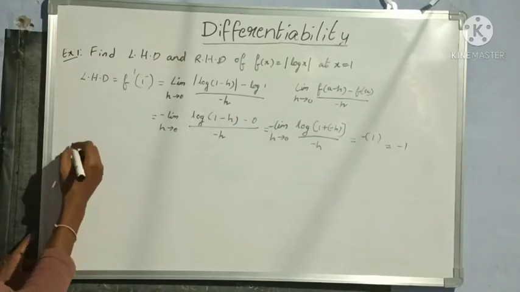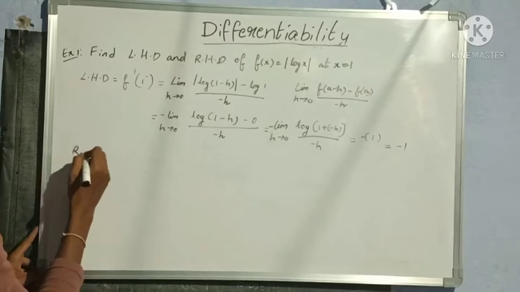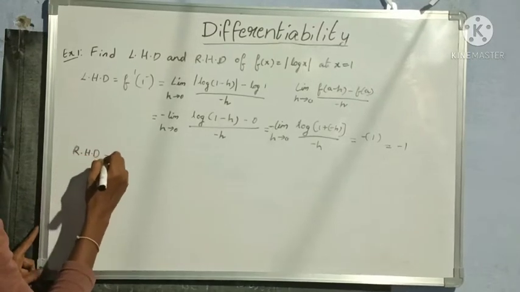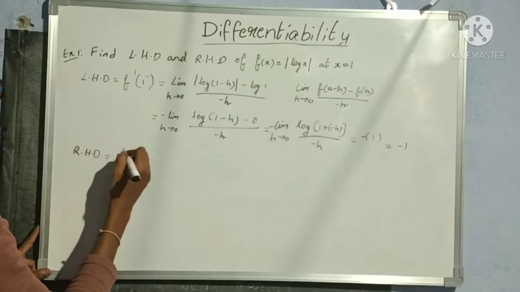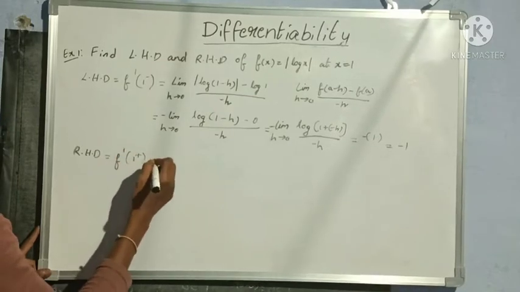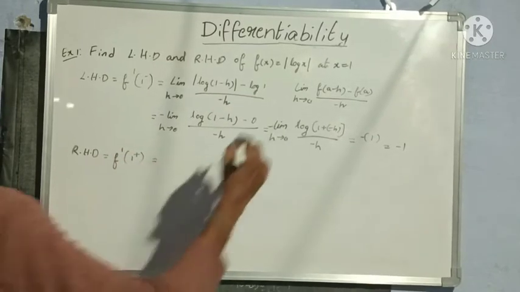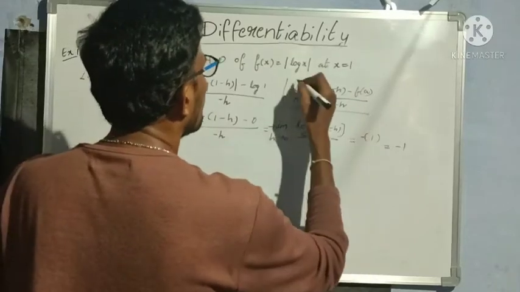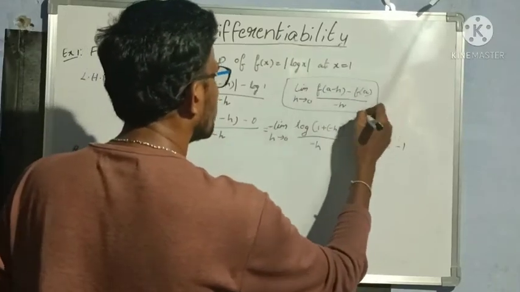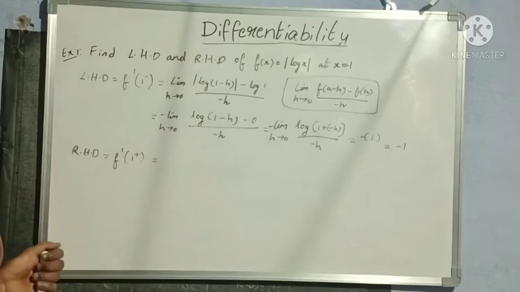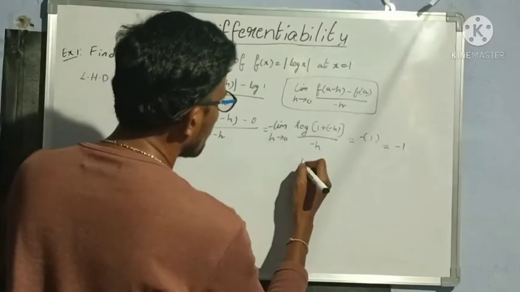Okay, now let us see the right hand derivative. So right hand derivative is f dash of 1 plus, so that is equal to, so this is the formula. This is not in our problem, just I am writing the formula there. So here also let us write the formula first.